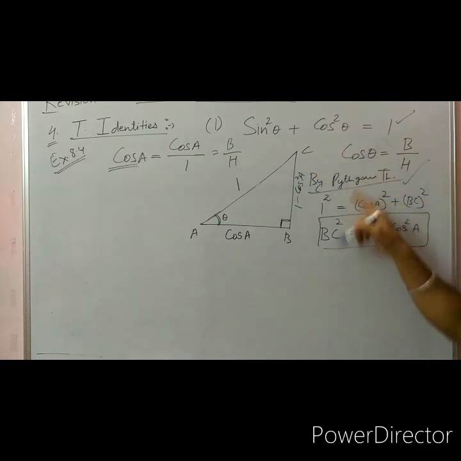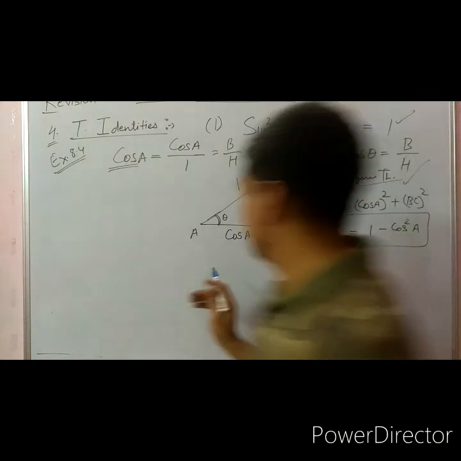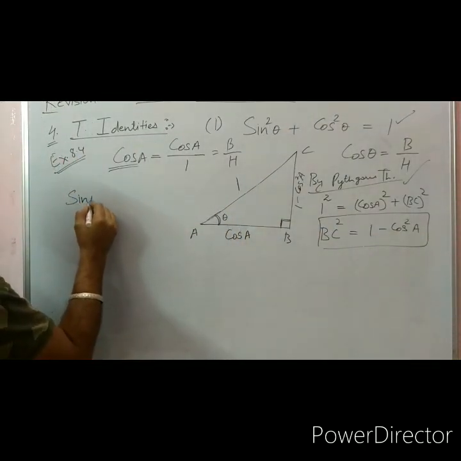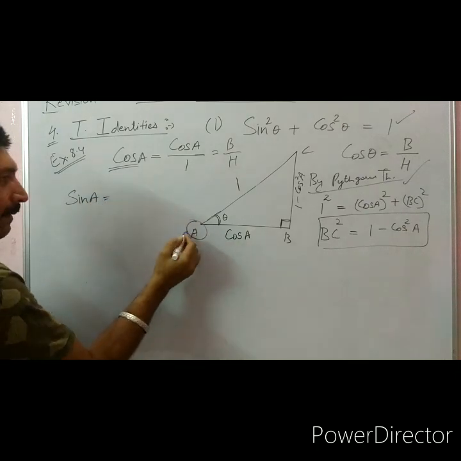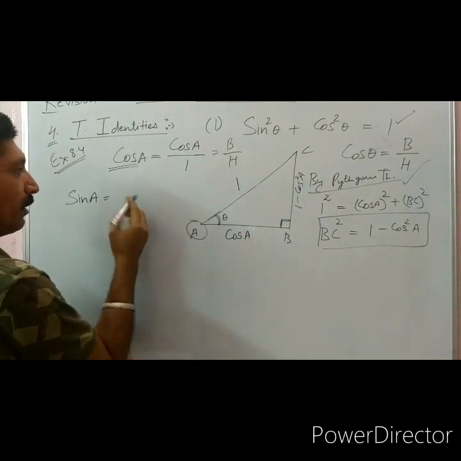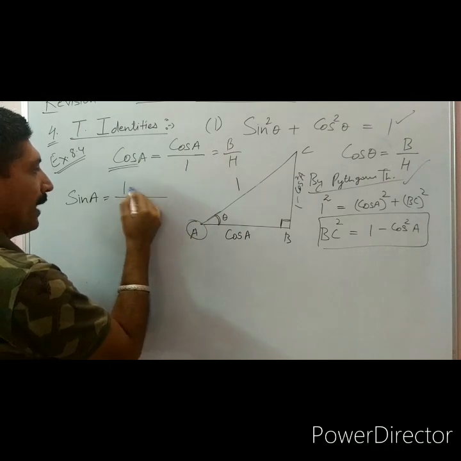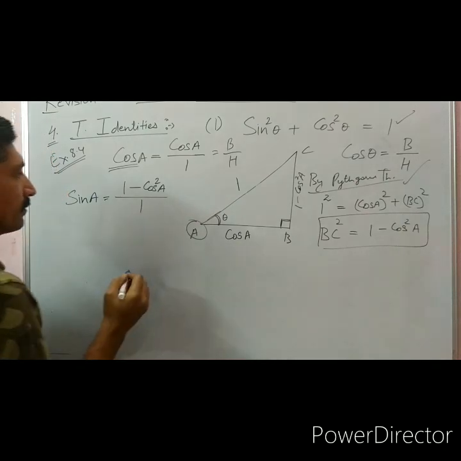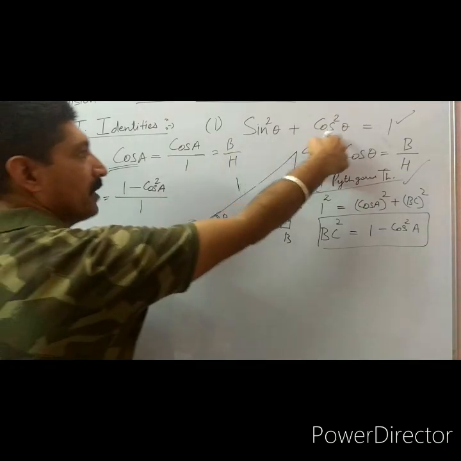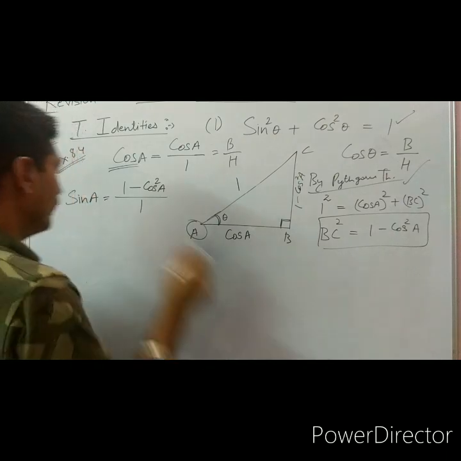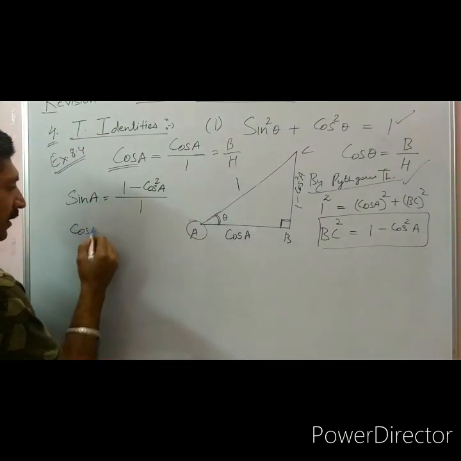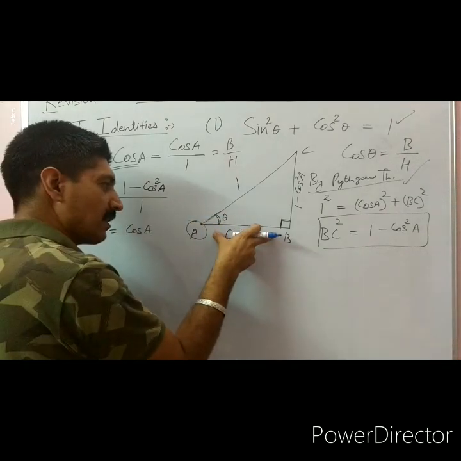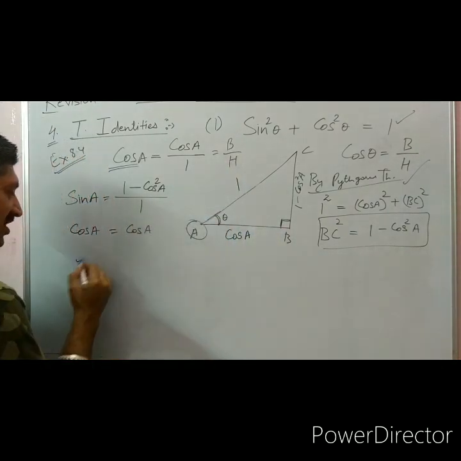I hope it is very clear by trigonometric ratios. So here, dear students, if I have to find sine of A, the perpendicular is 1 minus cosine square of A, upon 1. It is evident from the identity also. Now, what is cosine of A? Cosine of A is cosine of A, that is base upon hypotenuse. Now, what is tangent of A?